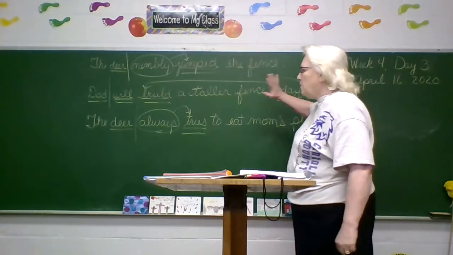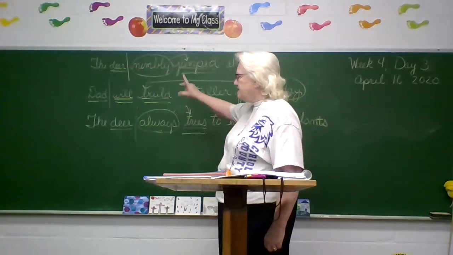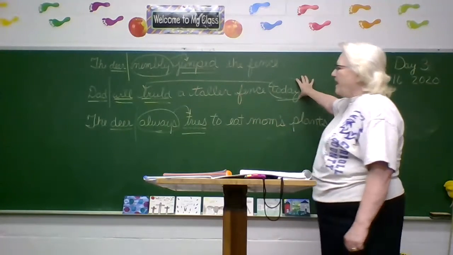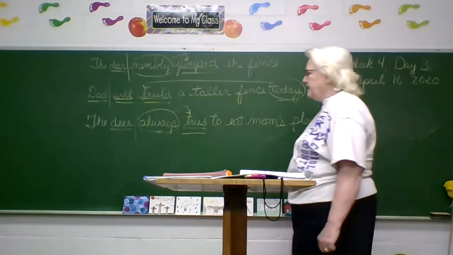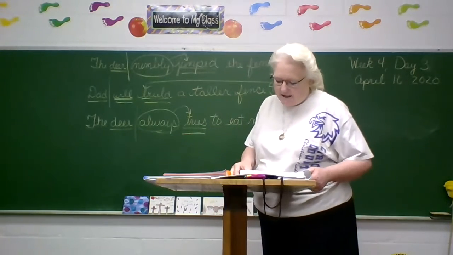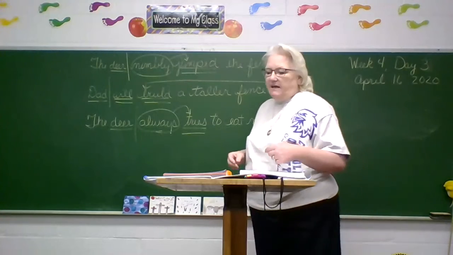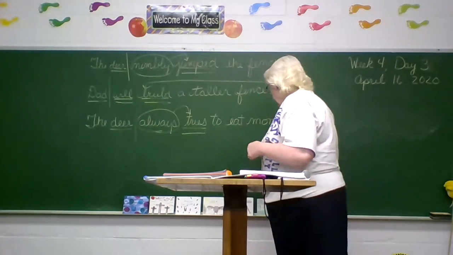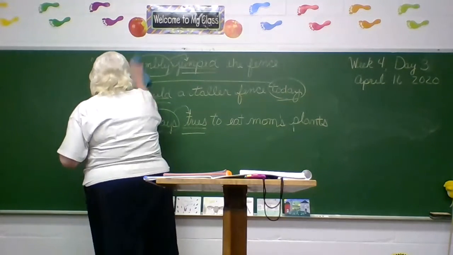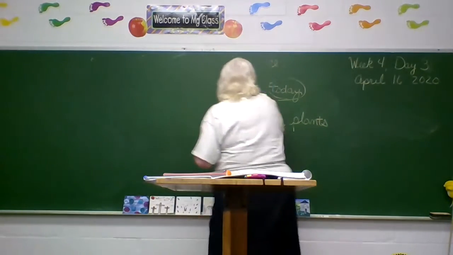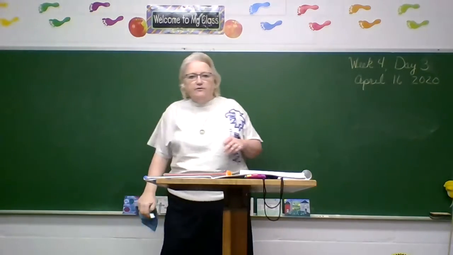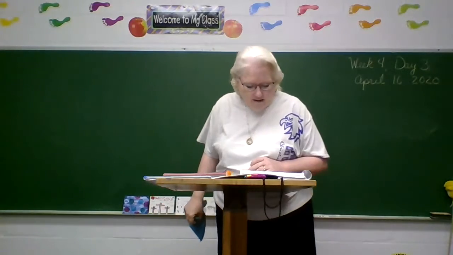So here are our three questions illustrated in the three sentences, answering how a verb takes place, answering when a verb takes place, and answering how often the verb takes place. Today's lesson in your book, we're going to be diagramming the subjects and the verbs and adverbs. So I'm going to erase these. I've got a sentence to put up here on the board to show and to talk about for a few minutes before you do the ones in the book.